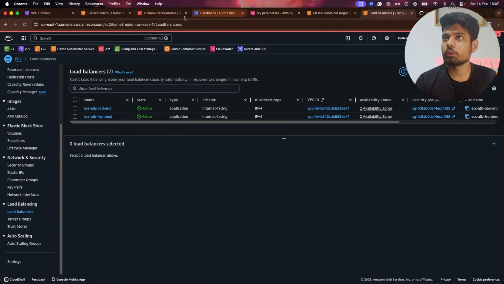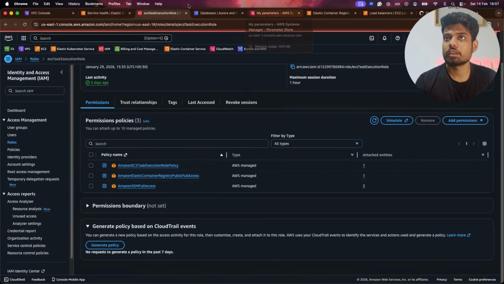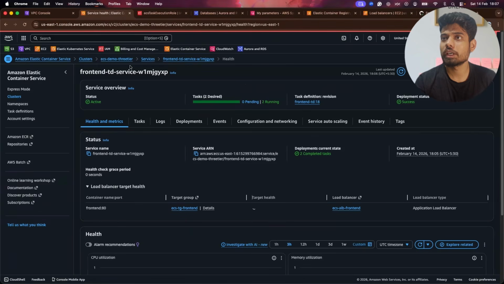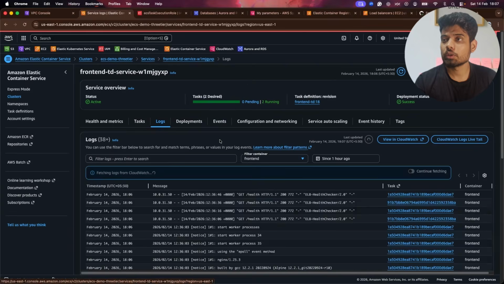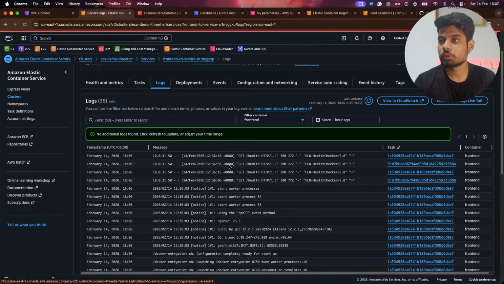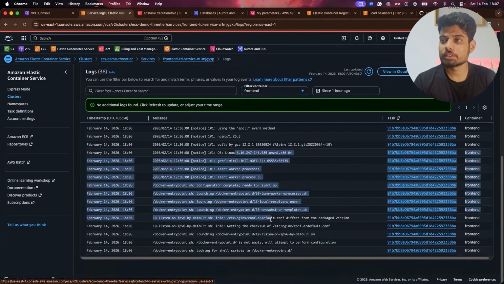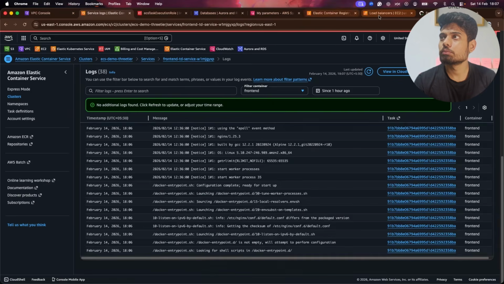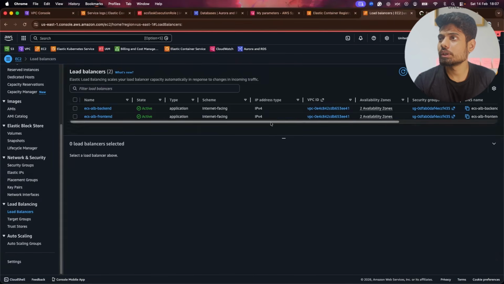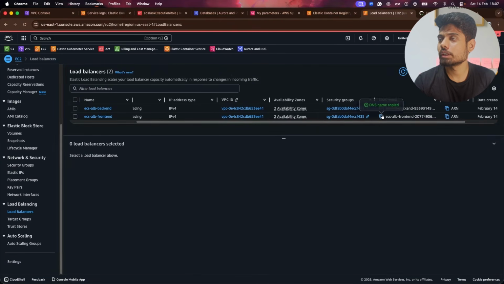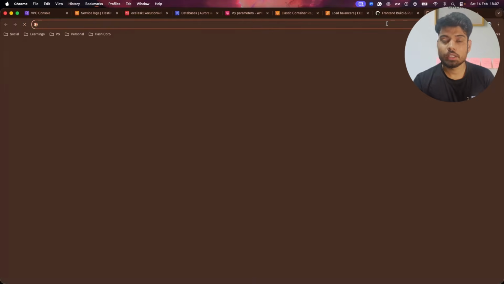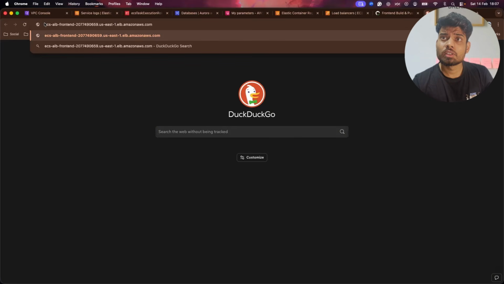Before that, I would like to check the logs. I know that front end logs won't have the logs that I wanted. Most of the time, it will have the service boot up logs, that's it. So what we will do, we will just simply use this ALB front end, and I will just keep this HTTP only.